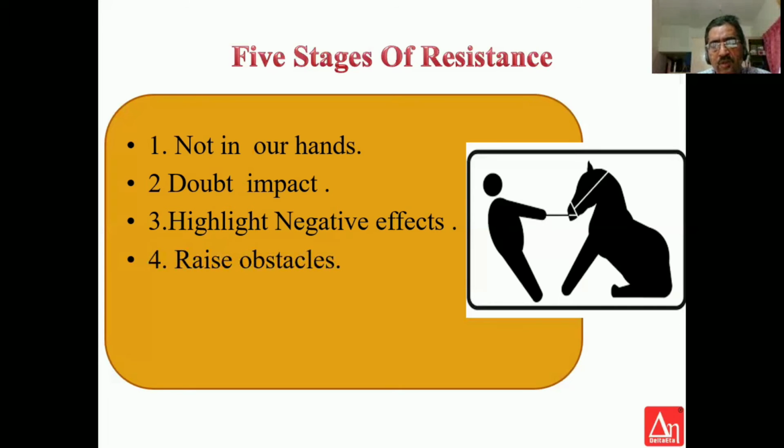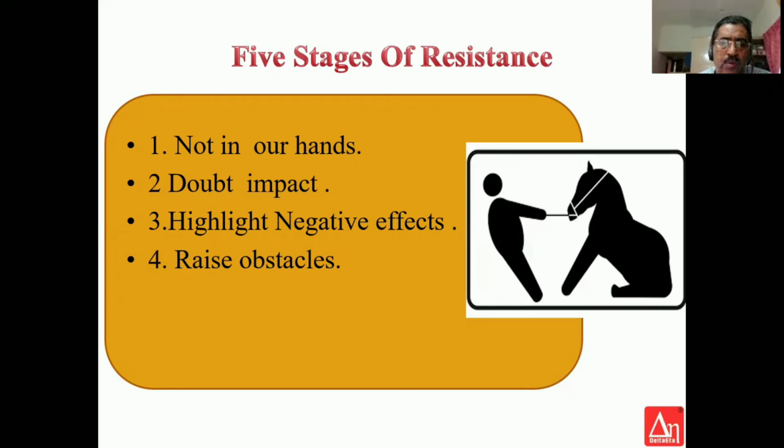Fourth one is to raise obstacles. Okay, this is slightly more severe, or close to the highest level, which is to raise obstacles to the implementation part. It can be through a strike.